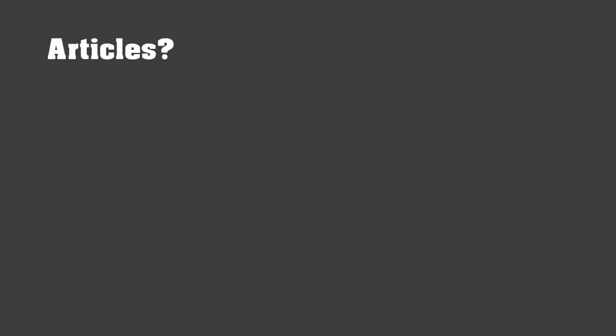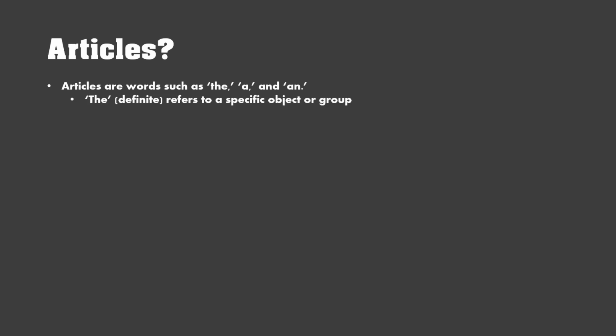Anyway, articles today. Something more linguistics based rather than maths based today. So, what are articles? Well, articles are words such as the, a, and an, in English at least. The definite article refers to a specific object or group. A or an, indefinite articles, are used in different places, which is not important, and refer to a non-specific object or group, like a cat. I'm not specifying which cat.